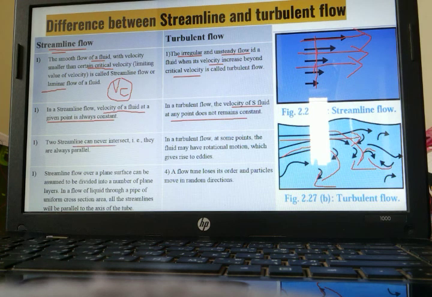Two streamlines can never intersect. In turbulent flow, at some points the fluid may have rotational motion, which gives rise to eddies. Which gives rise to eddies means what? The particles, you can see, are moving in a circular manner.